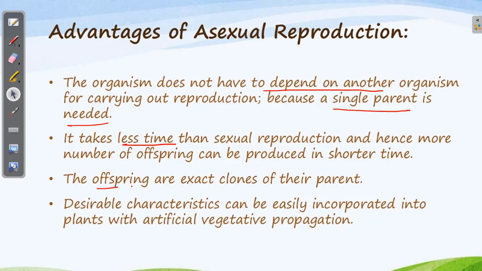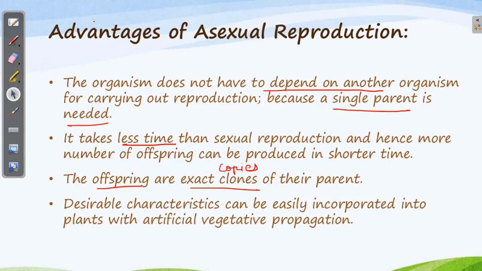Then the offsprings which are produced are exact clones, or you can say copies of their parent. If you want the exact same structure, you have to go for asexual reproduction. And one more thing, as we discussed in the last session, vegetative reproduction, you remember we discussed about me planting the same plant as my friend had. So whatever characteristic I want, I can put in my plant, and not only in plant, in any organism. When I go for vegetative propagation, I can create my own copy.